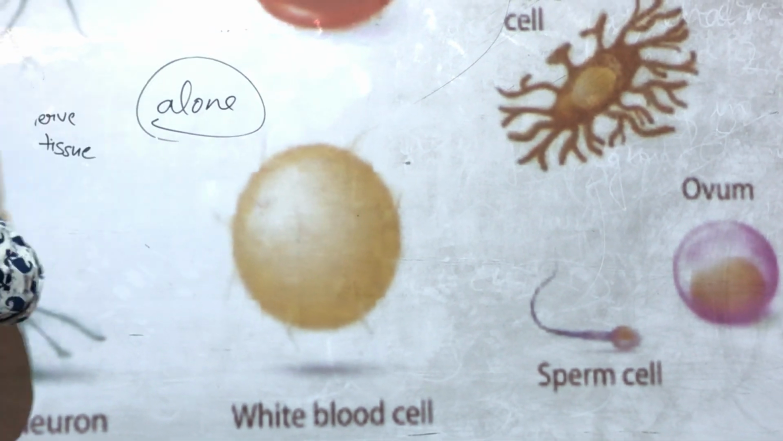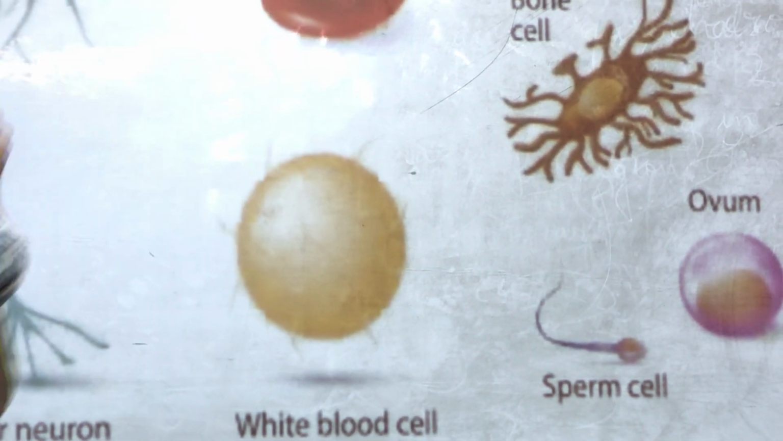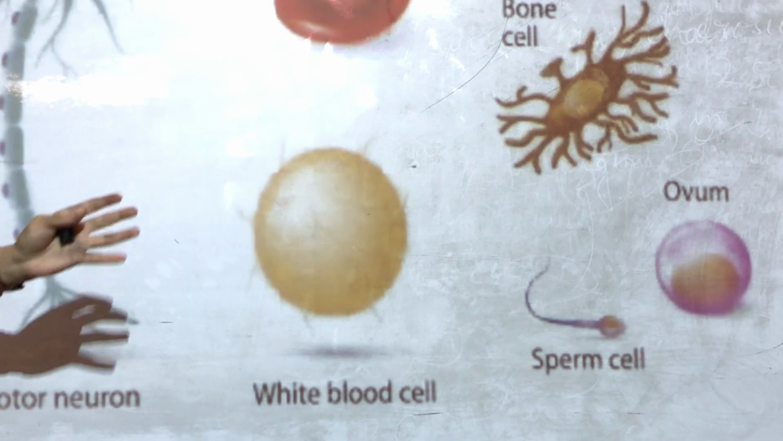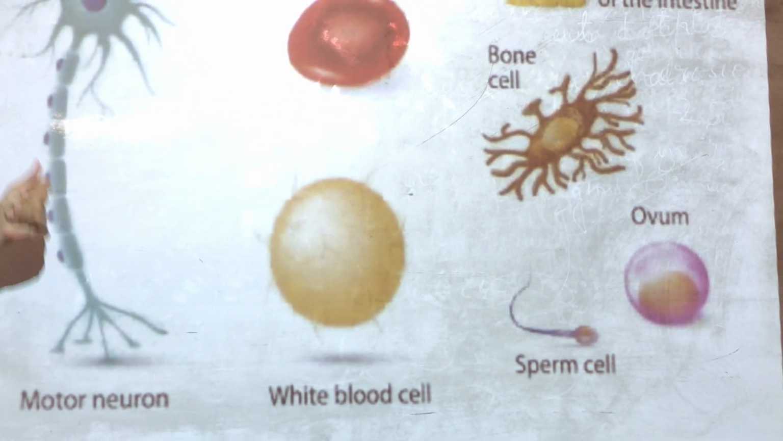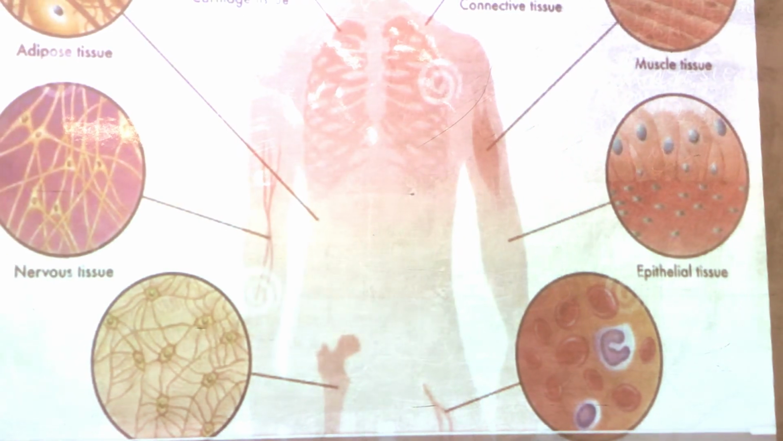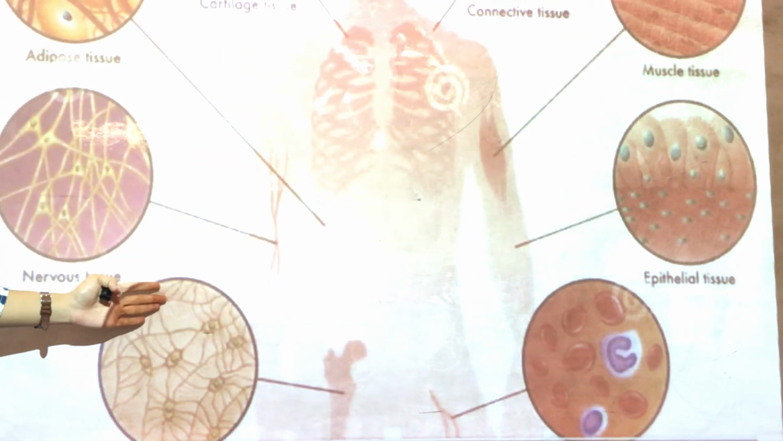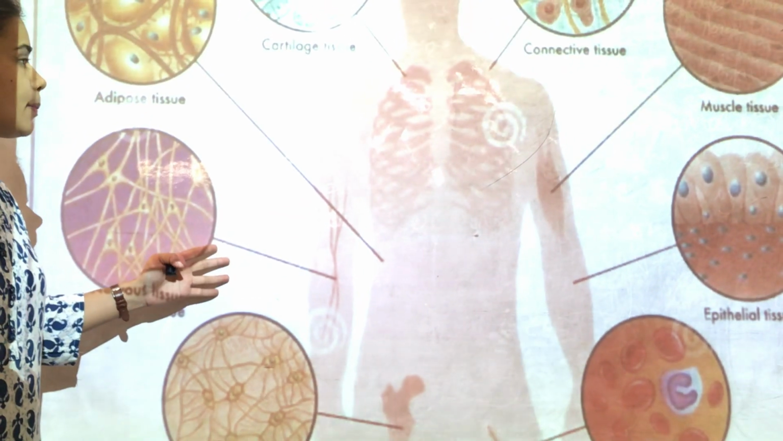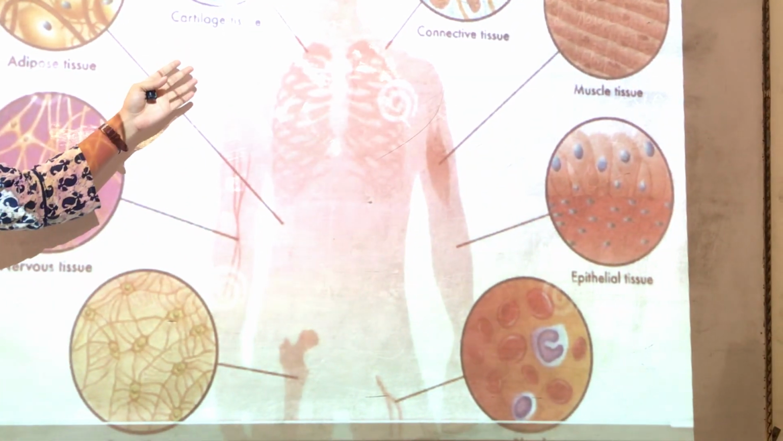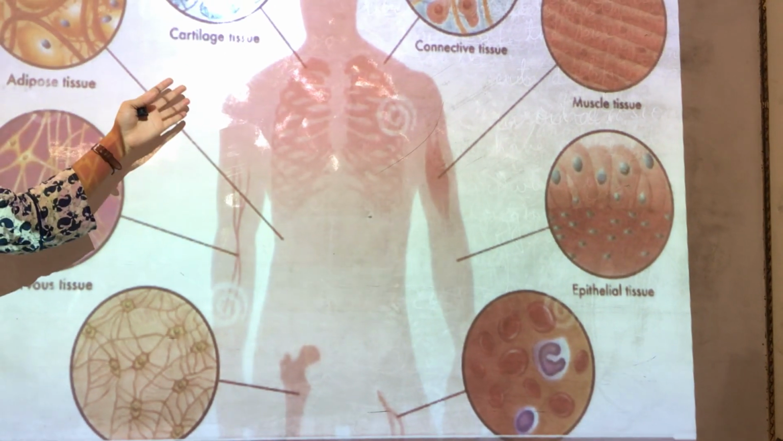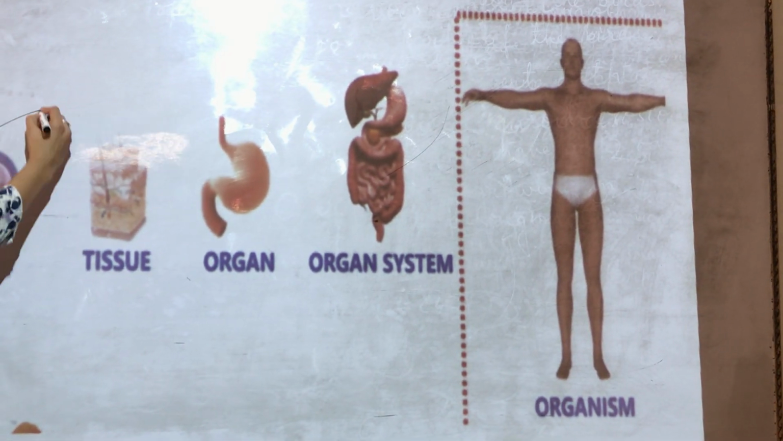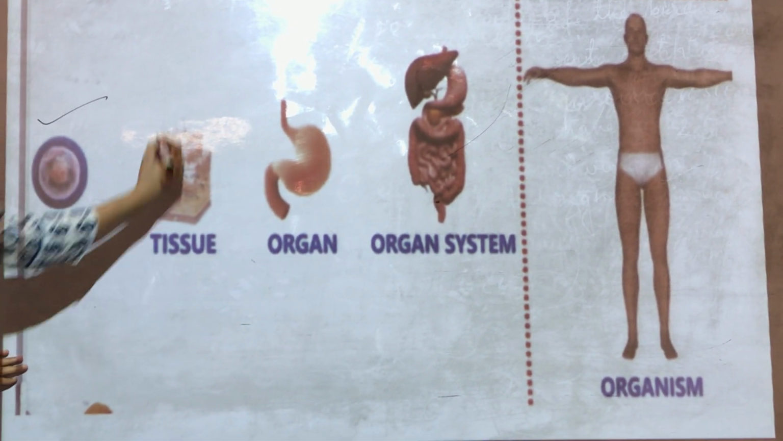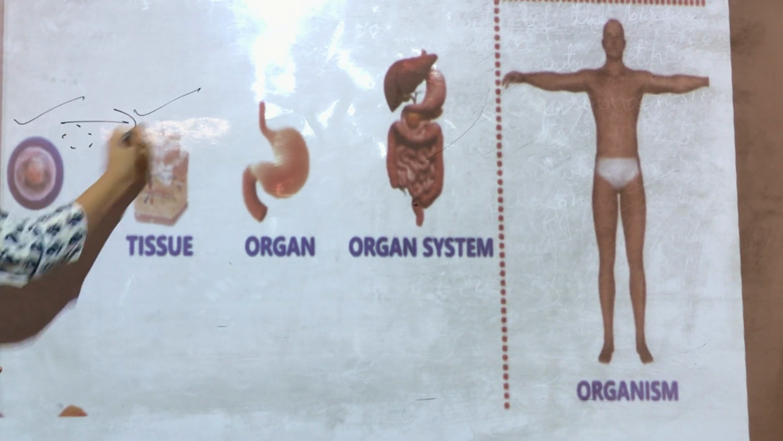So we can say that these tissues are responsible for the functioning in our body. As we know, our whole body is made up of cells. If the body is made up of cells, it means there are groups of cells, and that group of cells is known as tissue. So we can see that when cells combine, they form tissues.